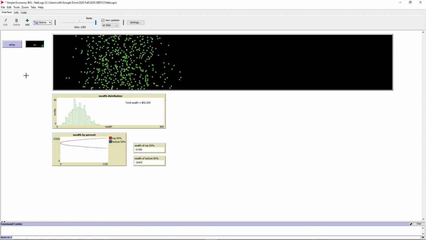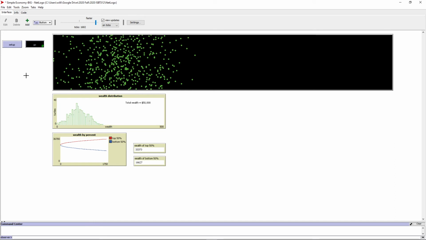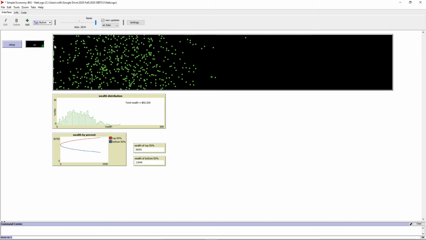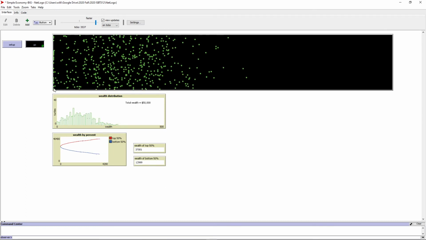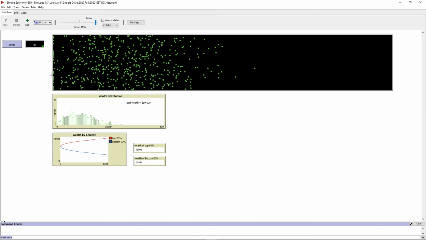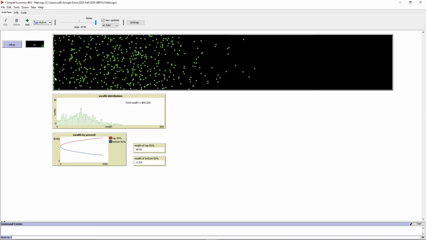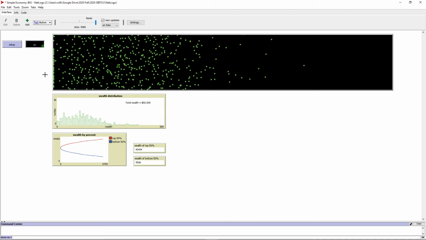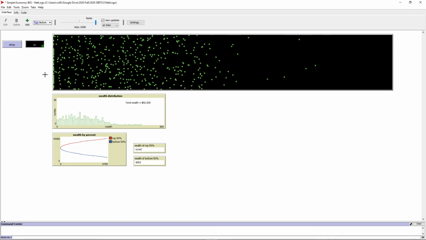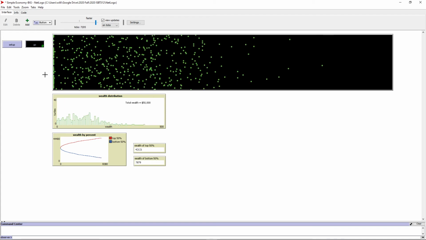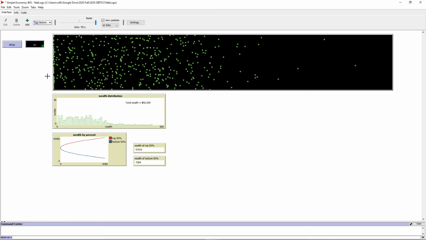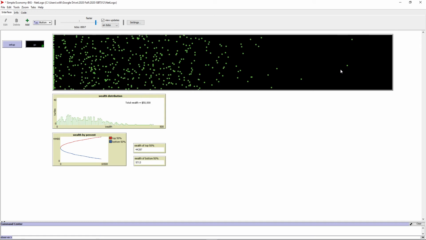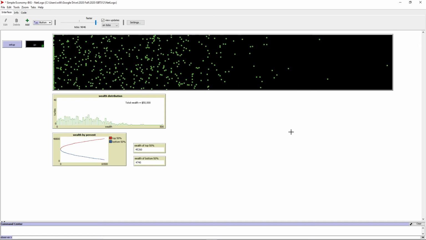I just changed some code to make sure that they're not zero. And all of a sudden, you'll see that we're going to get a few turtles that are now lined up on this zero. And that tells me that they are in debt. Now, the problem with being in debt is they had to borrow money. For all intents and purposes, they borrowed money to pay the people who had money. And you'll notice that way out here, these very wealthy turtles now actually have extra money to play with.